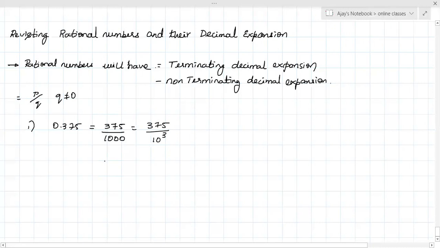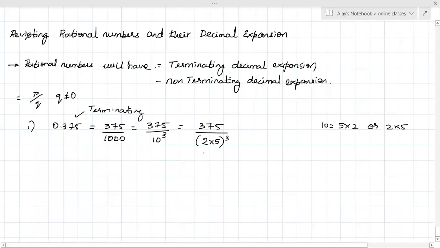Next, this 10 can be written as 5 into 2 or 2 into 5, right? So this can be written as 375 divided by 2 to the power 3 into 5 to the power 3. Can I write like this? So therefore, is 0.375 terminating or non-terminating? Terminating.